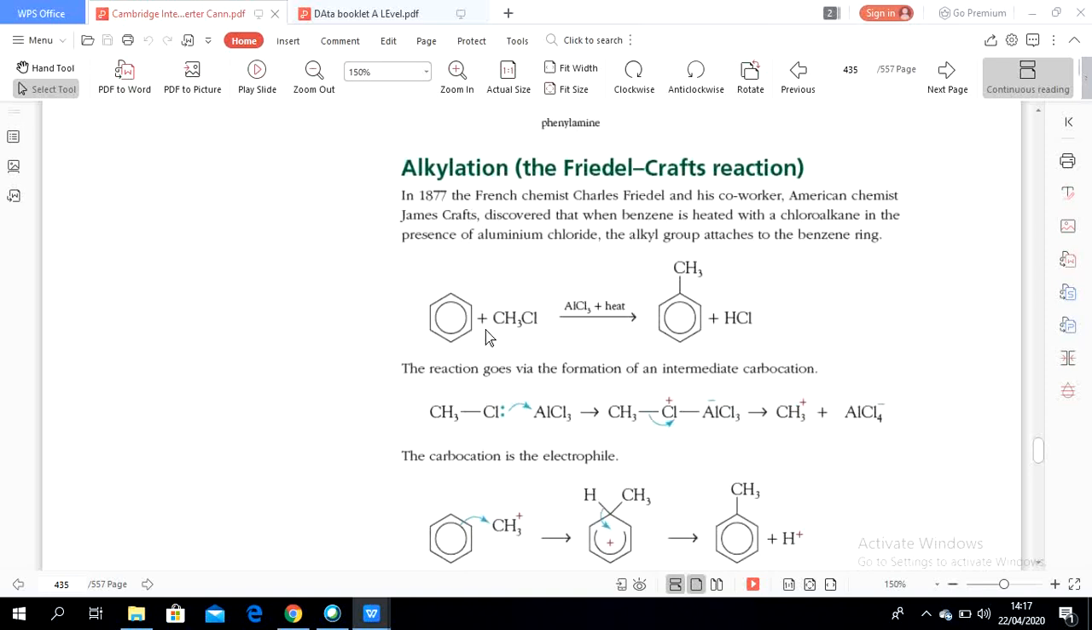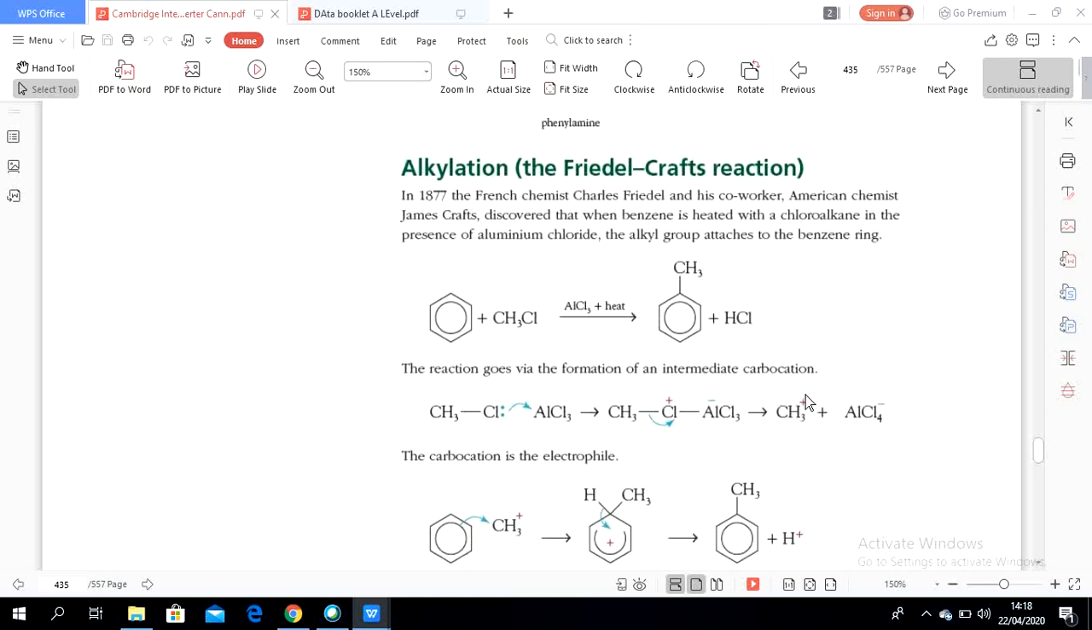In this Friedel-Crafts reaction, we use CH3, or methyl. We substitute the hydrogen with a methyl group in order to become methylbenzene. The other name of methylbenzene is toluene. The reaction goes via the formation of an intermediate carbocation. The purpose of the intermediate carbocation is to form the methyl electrophile.